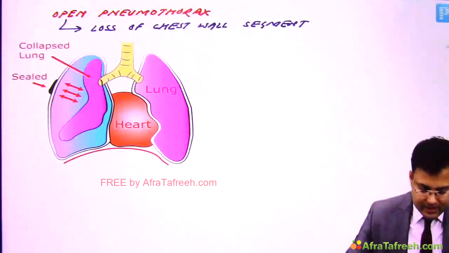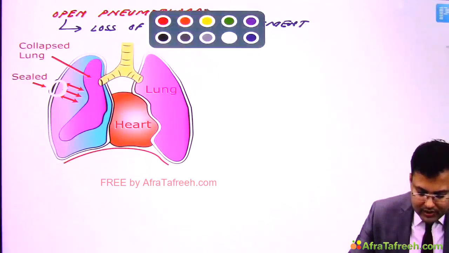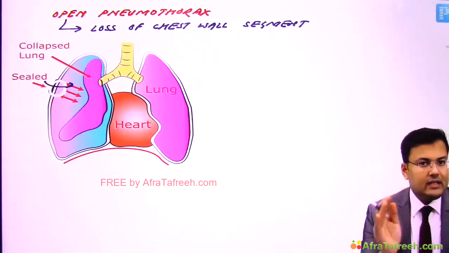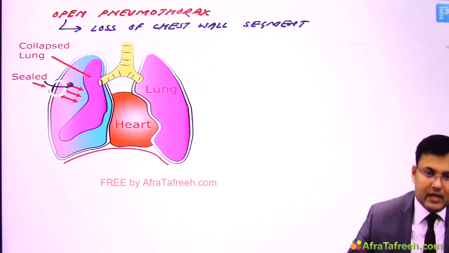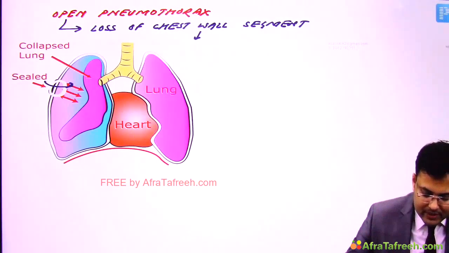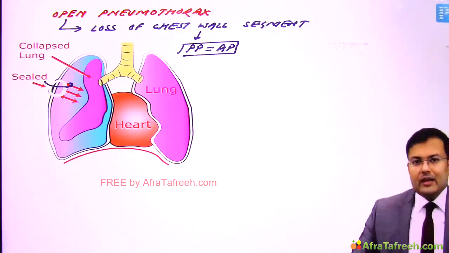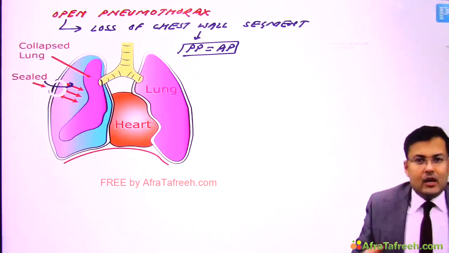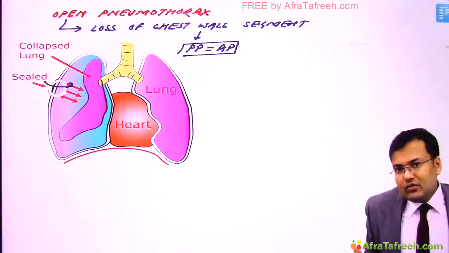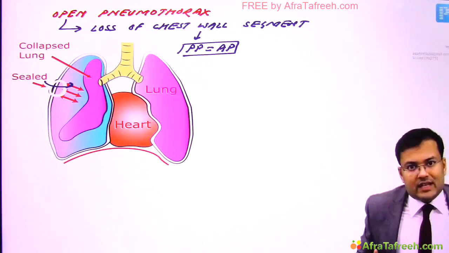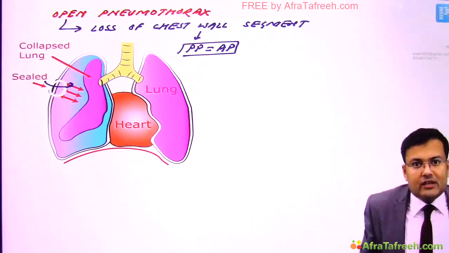Okay, and it's very easy to understand. See this diagram. In this image, you can see that there is loss of this part of the chest wall, and this is communicating freely with the external environment. Because of this, the pleural pressure is equal to atmospheric pressure. Now see inspiration and expiration. Whenever there is inspiration, our chest cavity moves out, so there is negative pressure, and the lung is going to collapse. During expiration, when the chest cavity moves in, there is positive pressure, and the lung is going to collapse.